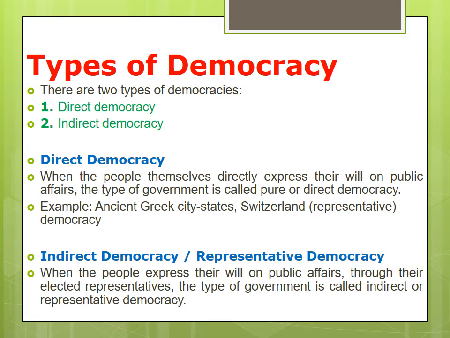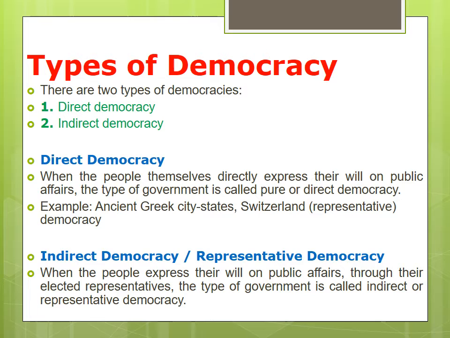Whatever they will on public affairs, they can express through the elected representatives. The type of government is called indirect or representative democracy. So these two types of democracies are there. What are they? Direct democracy and indirect democracy.